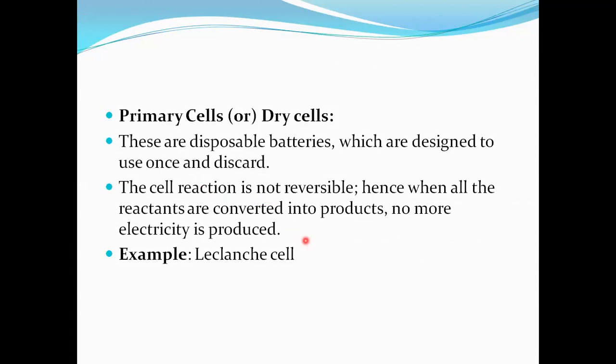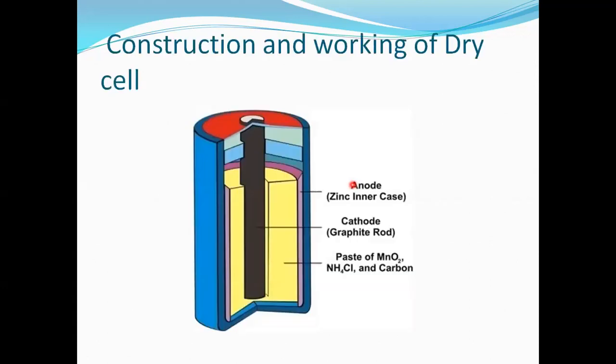The best examples for a primary cell are the Leclanche cell and the dry cell. Let's see the difference. The dry cell contains an electrolyte in the solid state. The Leclanche cell contains an electrolyte in the liquid state. If the electrolyte is in the liquid state, it is a Leclanche cell, and if the electrolyte is in the solid state, it is a dry cell. Right now we are using batteries in torches, transistors and radios, and all these batteries are known as dry cells.